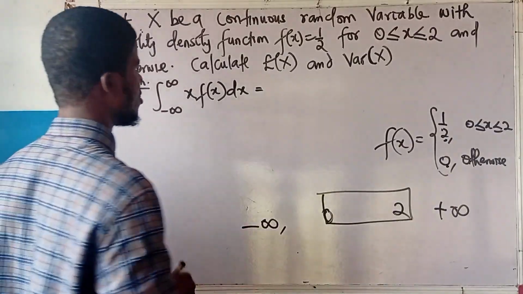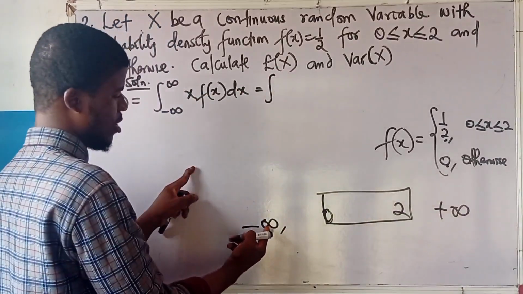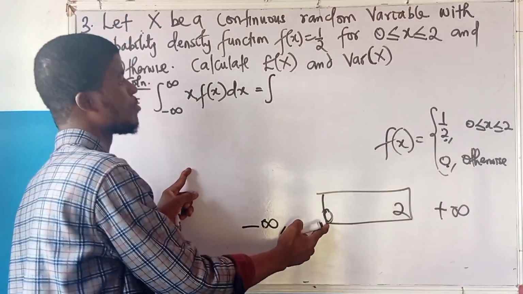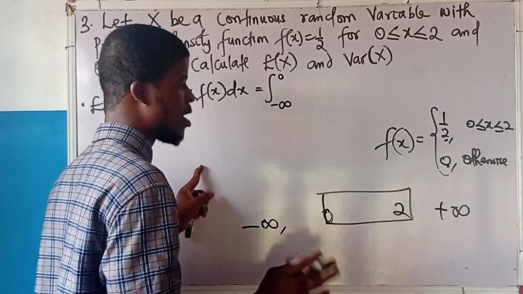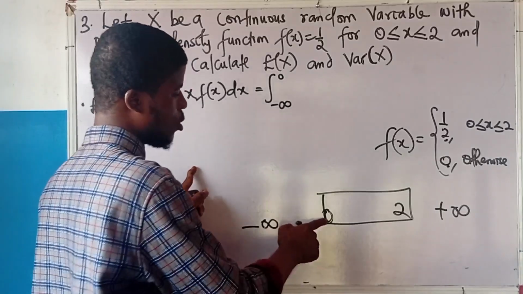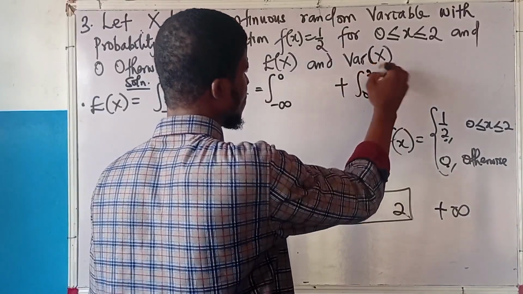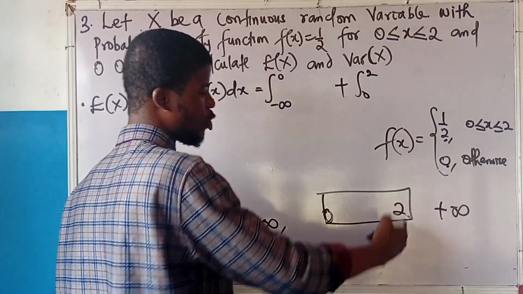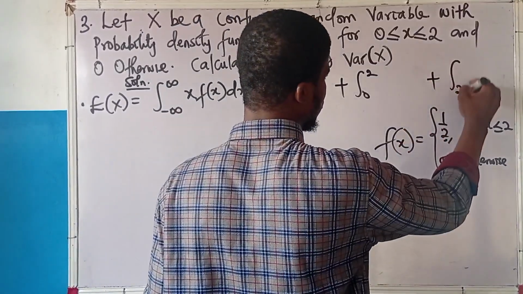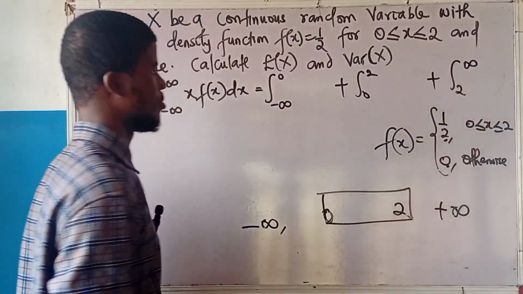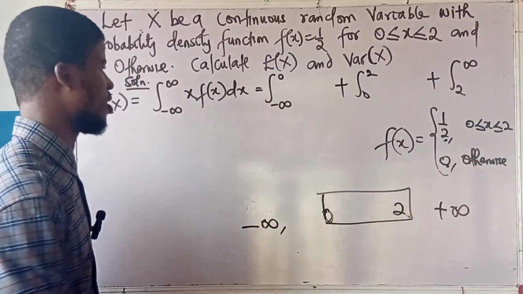This is how we integrate it. Just watch patiently, I'll show you the shortcut. The integral should be from minus infinity to 0, then 0 to 2, then 2 to infinity. That's it. This should be the structure of the integral, the upper and lower limits.